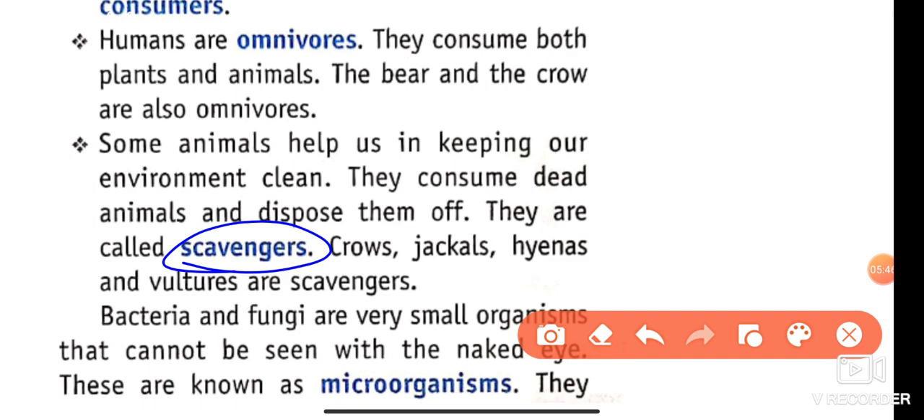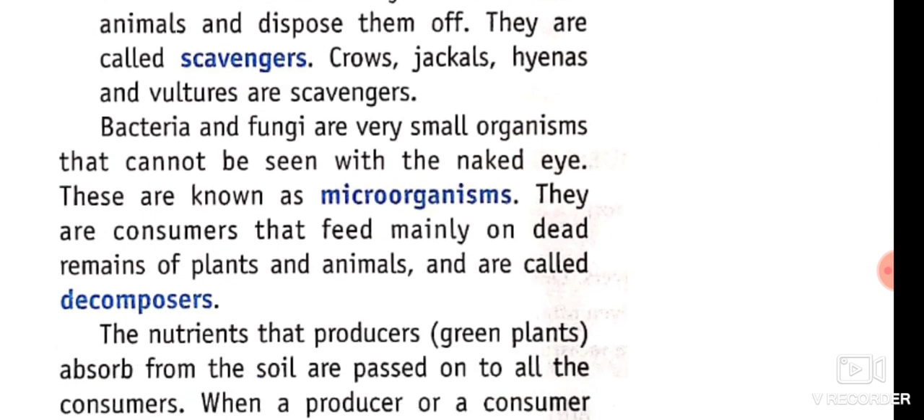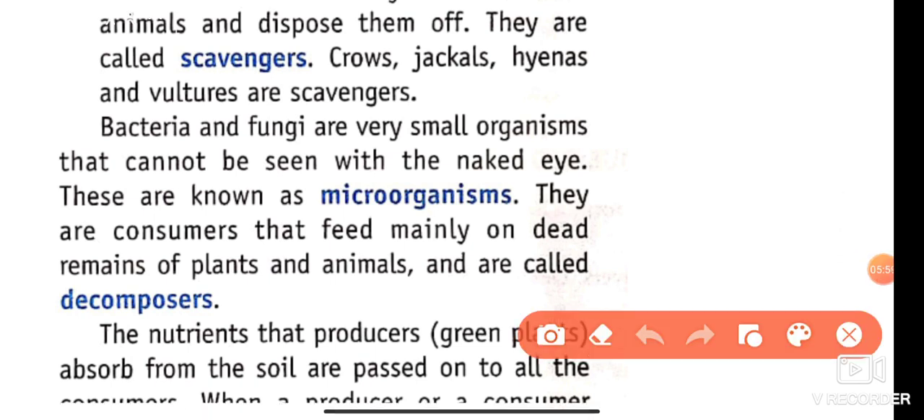And some bacteria and fungi are also present in our environment. They cannot be seen by the naked eye, but they eat the dead bodies of animals and clean the environment. So they are known as decomposers. They decompose the bodies of organisms. Okay, students, I hope it is clear up to here.